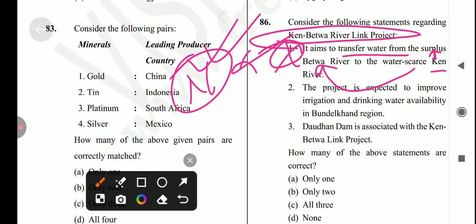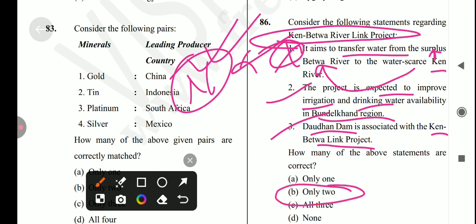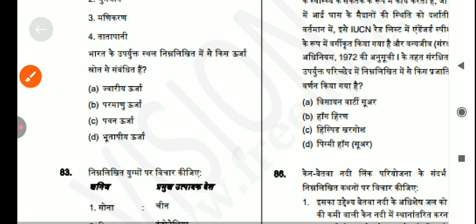नेक्स्ट इज द प्रोजेक्ट इज एक्सपेक्टेड टू इम्प्रूव इरीगेशन एंड ड्रिंकिंग वाटर अवेलेबिलिटी इन बुंदेलखंड रीजन. Yes, it's a correct statement. Next is Daudhan Dam is associated with Ken Betwa River project. Yes, it's also correct. So answer for this question is option number B. Only 2 is the correct answer for this question.